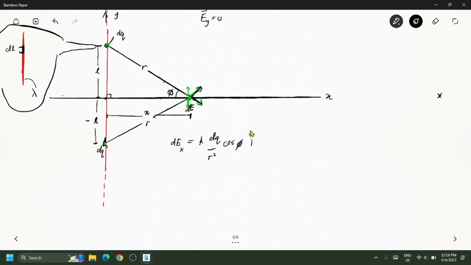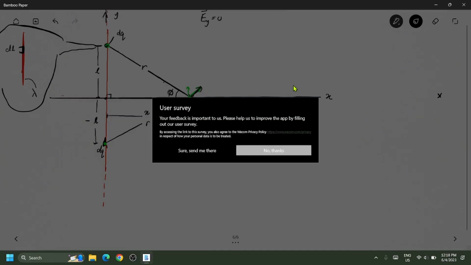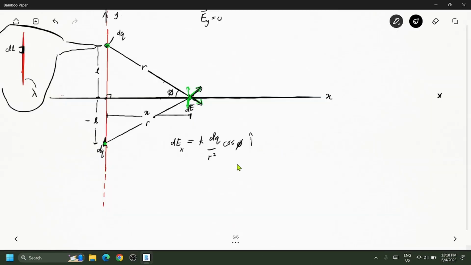But here we are considering the horizontal component, so that's why we have i. From equation 6, I have replaced my r cap with i cap because I am considering the x-axis direction. r cap is for the general form, but now I'm considering along the x-axis, so I'm using i cap.